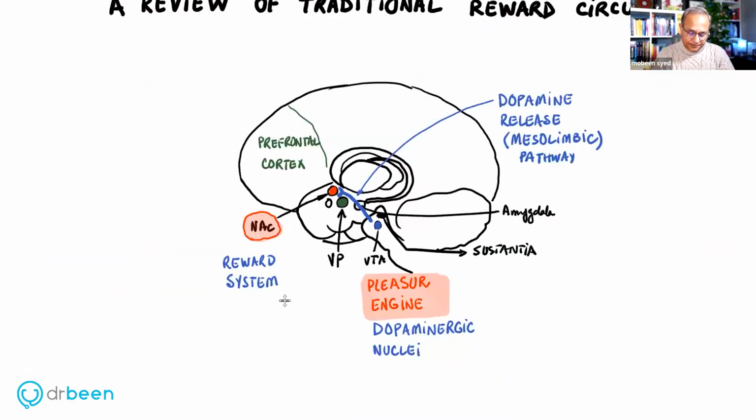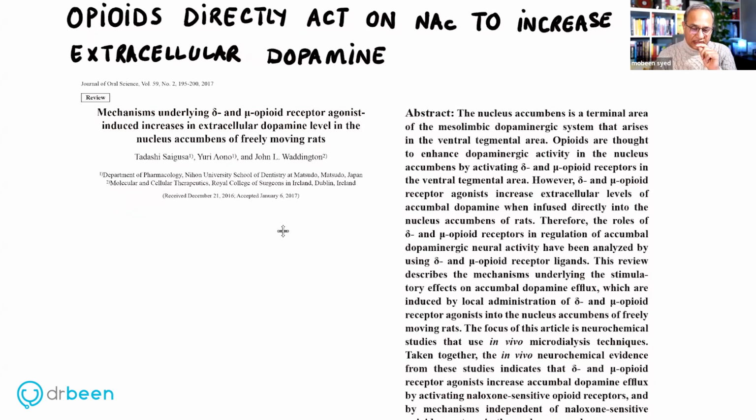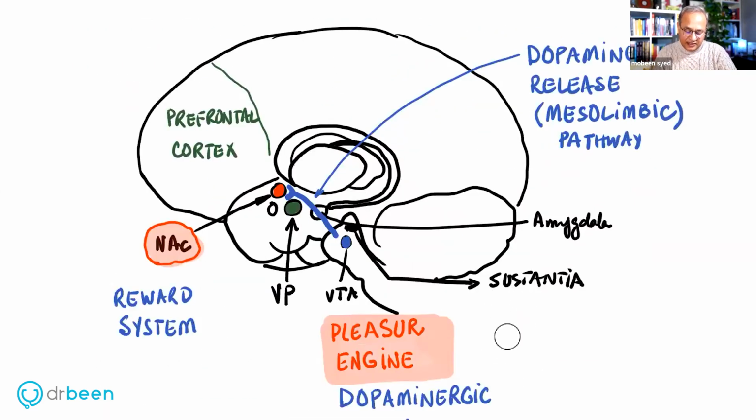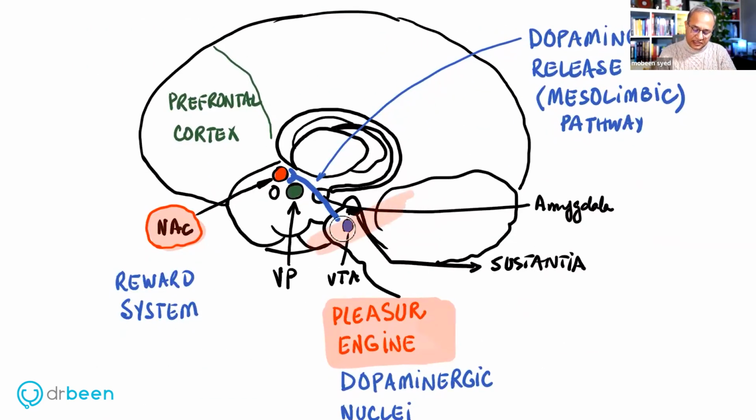So after this, I'm going to present to you a part that would not be presented in many of these kinds of topics. And that is opioids directly can affect the nucleus accumbens to produce the feeling of euphoria or reward. So if I go back here for a second, we said in this diagram that the pleasure signal starts from the ventral tegmental area, and that is going to activate the nucleus accumbens by releasing dopamine over there. Now we are saying something else as well.